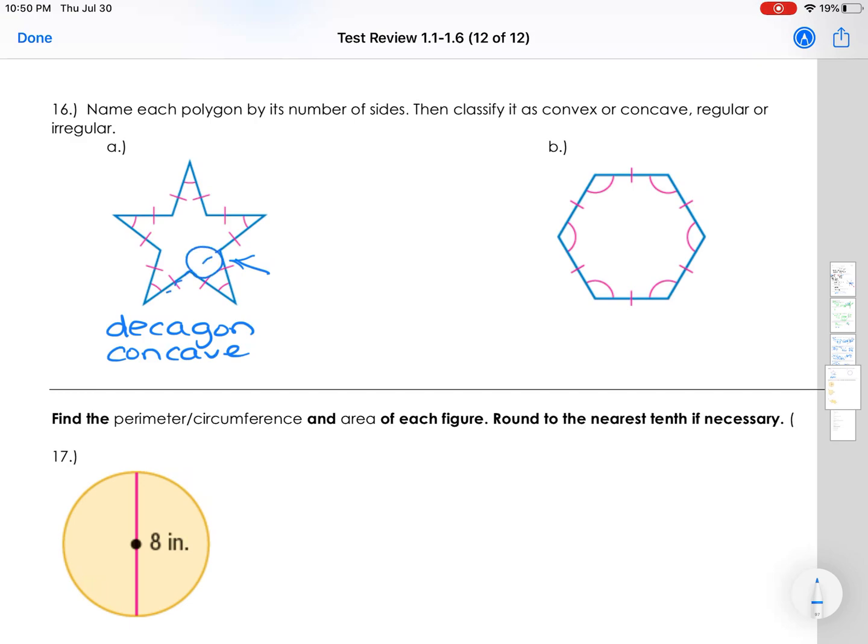Also, if I extended one of the lines, it would go through the center. And we would say that this is irregular because of the angles. Yes, these angles are the same, but what about these guys?